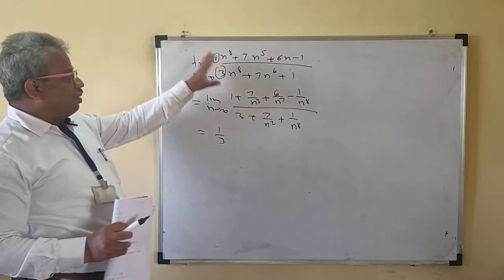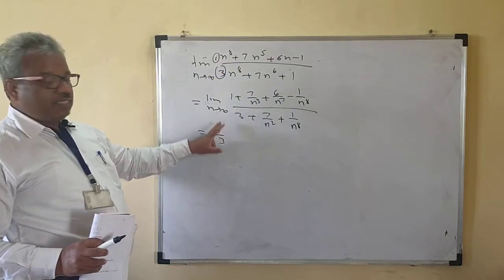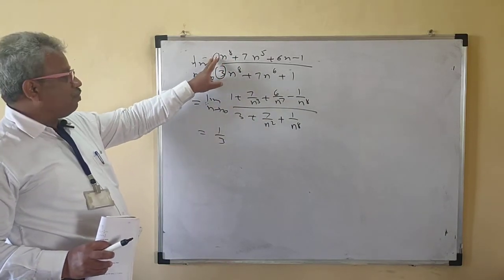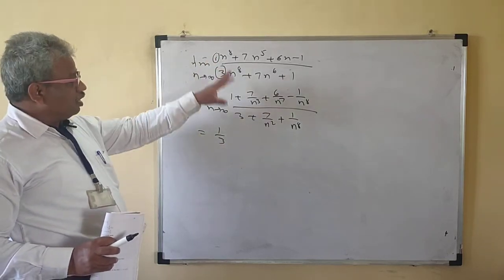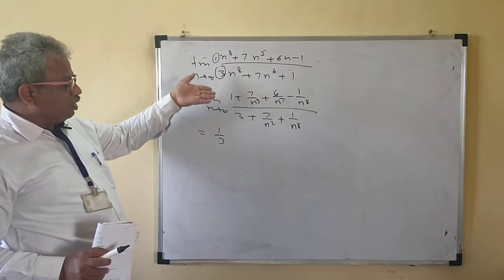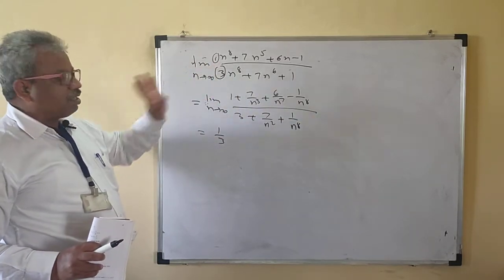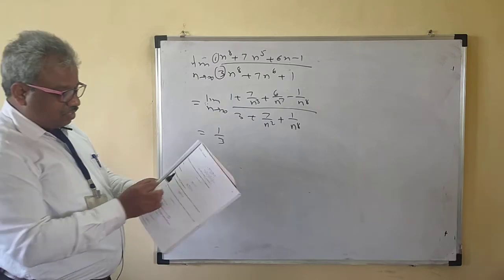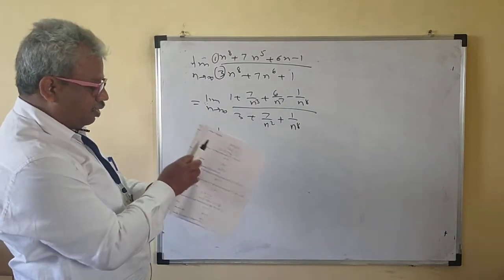So that means the value of this is the coefficient of the maximum power of n in the numerator, that is n to the power 8, upon the coefficient of n to the power 8 in the denominator. The limit of this, easily you can find without doing all those things. So we can treat this as 1 by 3. So this sequence is convergent and converges to 1 by 3.